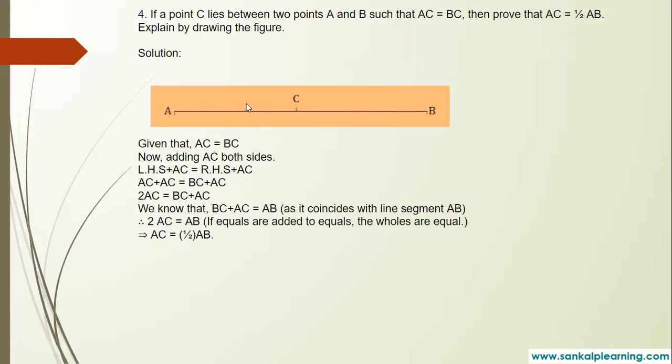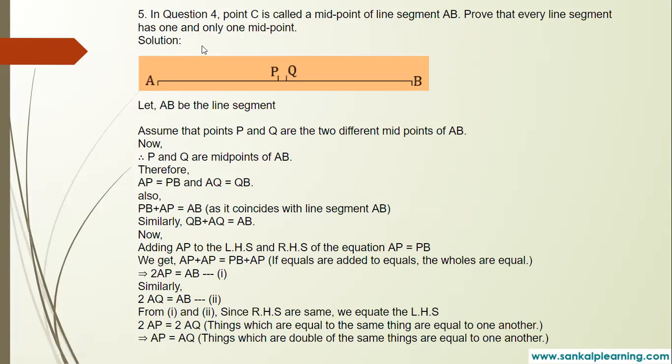Okay children, so it is easy. AC is equal to BC, so add AC on both the sides, and you will get the answer. AC plus AC is equal to BC plus AC. 2AC comes, and BC plus AC we have written as AB. So then you will get AC is equal to half of AB. Now question number 5.